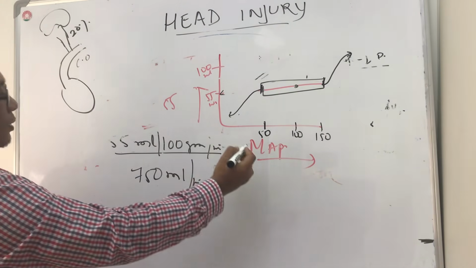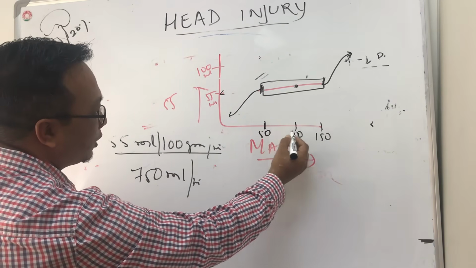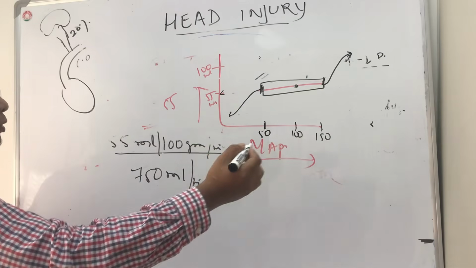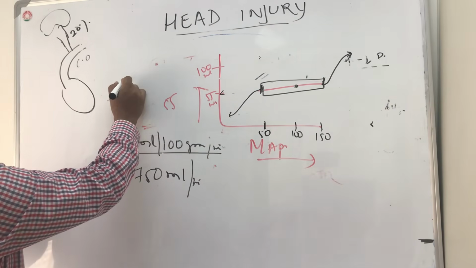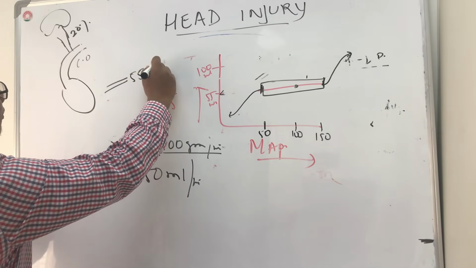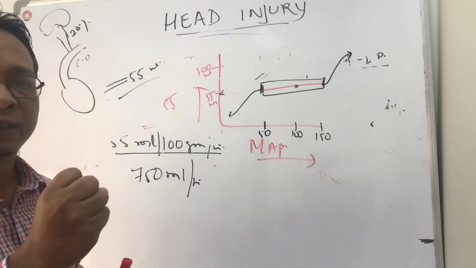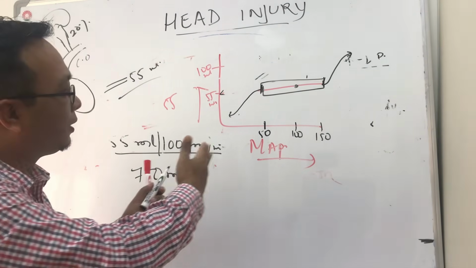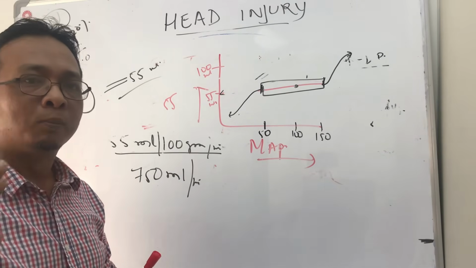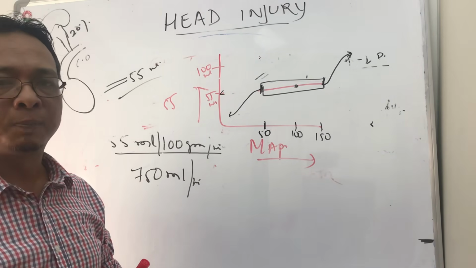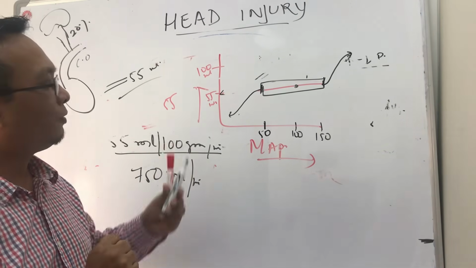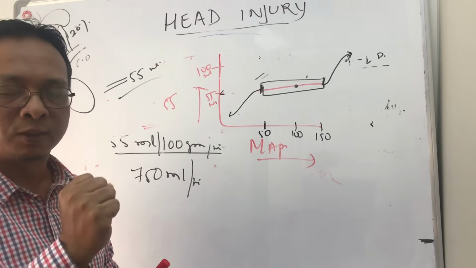Means whether the blood pressure changes from 100 to 120, 140, at that time also the brain will receive 55 ml. So how does it do it? It does it by vasoconstriction and vasodilatation according to the increase or decrease in blood pressure. So when more blood is about to come because of increased blood pressure, all the vessels in the brain will vasoconstrict.